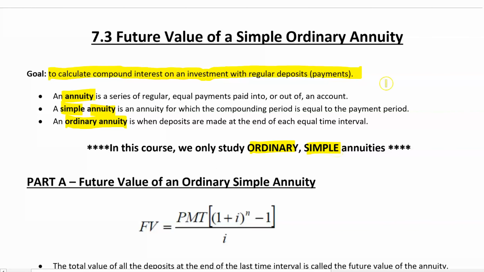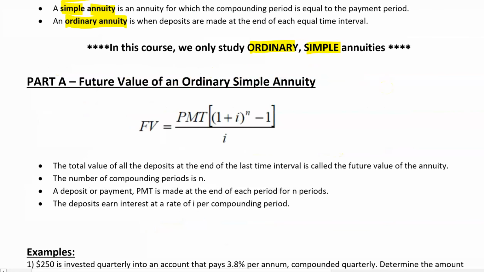Okay, so let's get to it. You really only have two formulas you've got to understand, and the first one is for future value here. The future value of an ordinary annuity, again, a compound interest investment where you're making regular deposits, is the amount of your regular deposits, and the compound interest formula factored in over here as well. Okay, we are going to start exploring these situations. So the total value of all the deposits at the end of the last time interval is called the future value of the annuity. That's the FV.